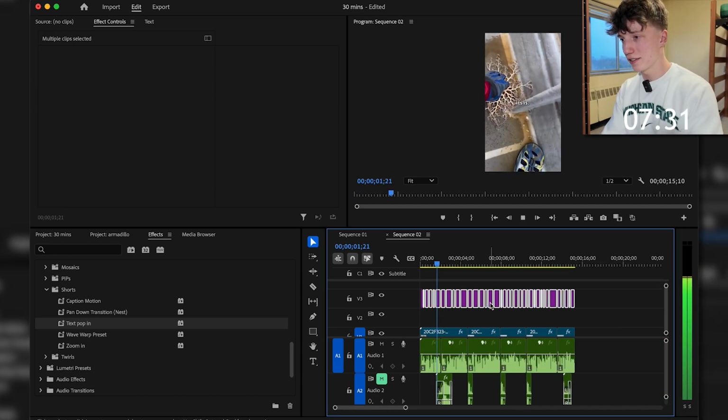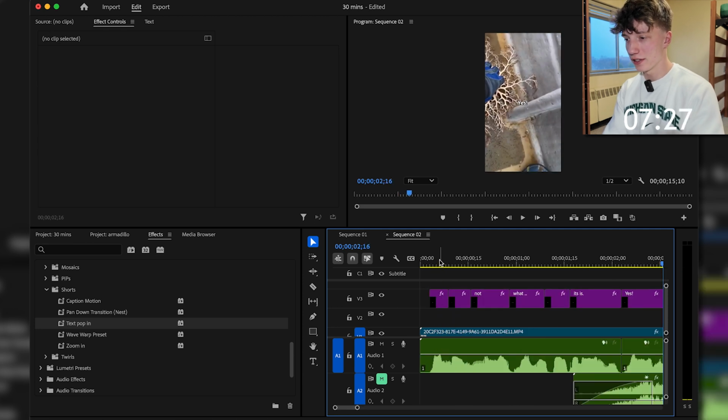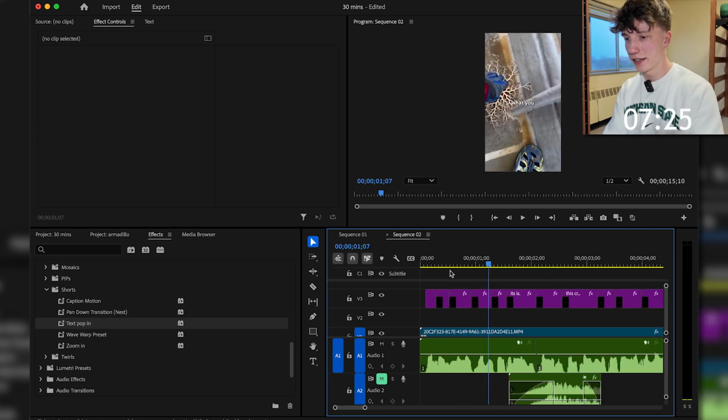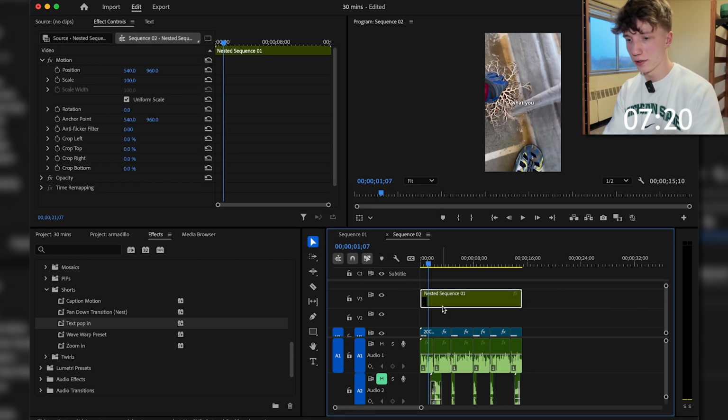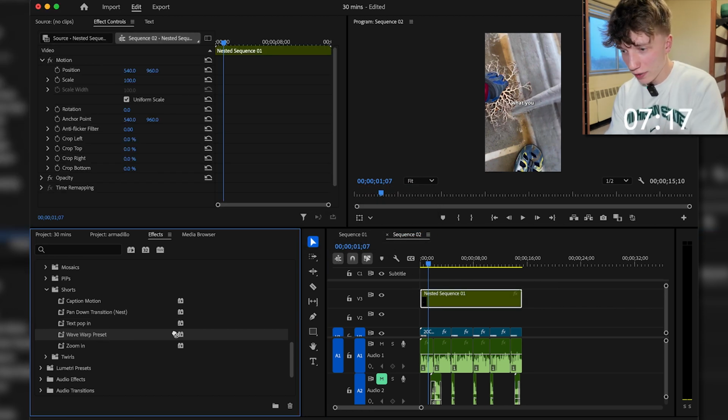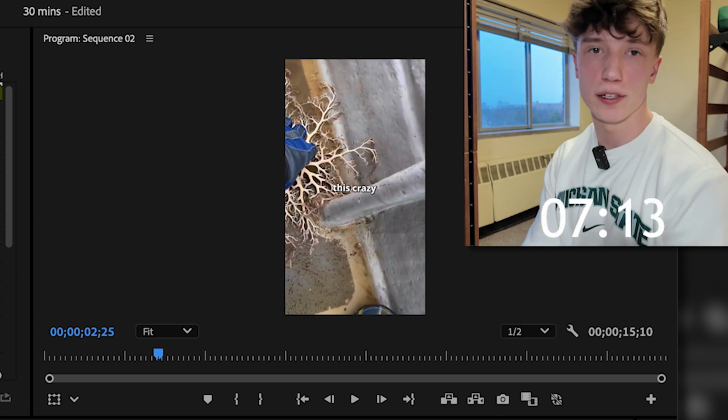And overall, that just looks pretty smooth, honestly. I made sure that one looked as smooth as possible when I created it, so I can put it on all my captions with ease. So now I'm gonna go ahead and nest this, just so it's all together now. I might put on the wave warp preset. Yeah, that's just a subtle touch that I like as well.